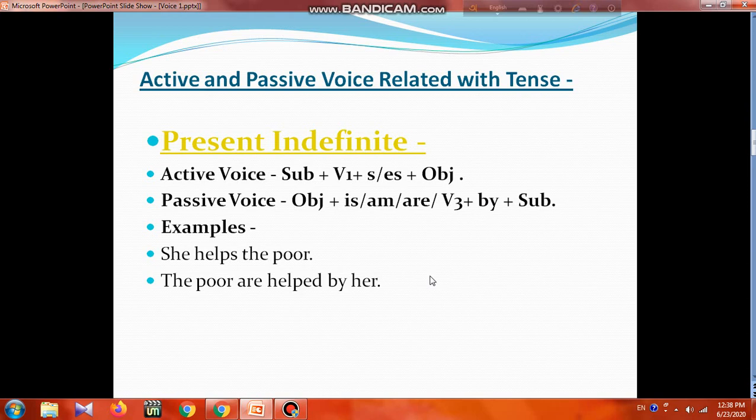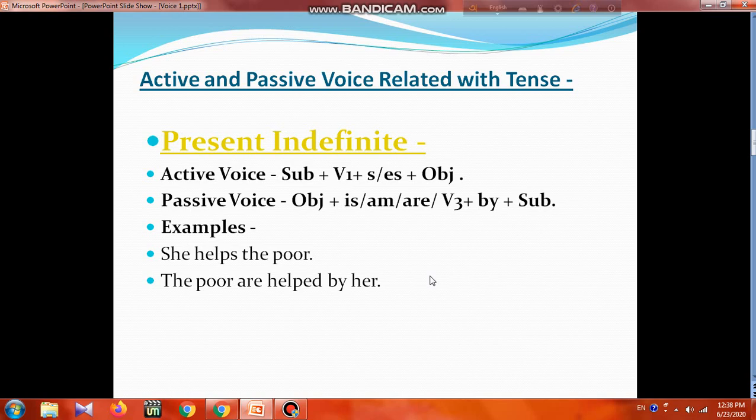Now we'll change voice. We'll know how to change voice related with tense. Means one by one, sequence by sequence, we'll go for tense. First comes present indefinite tense. So we know the structure of present indefinite tense: subject, verb. If the subject is third person singular, then s or es will be added, then object.